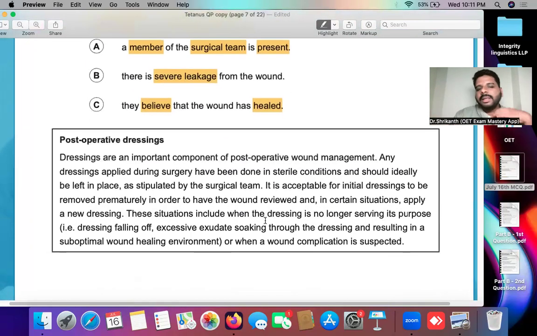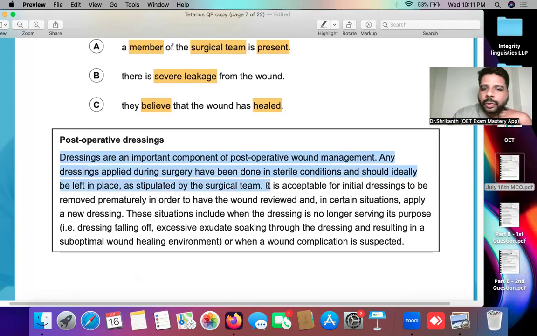Just imagine, sometimes it is very possible that the answer will be in the very first sentence itself, or maybe the first two sentences. This is very common. Sometimes the answer will be in the last sentence. Sometimes the answer will be in the beginning sentence itself. So imagine the answer is in the very first or the second sentence.